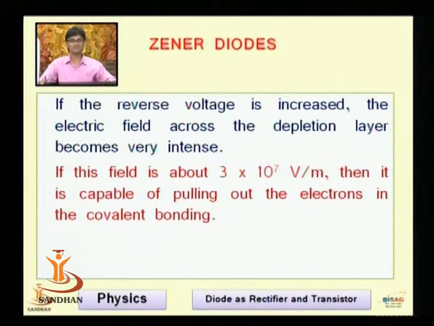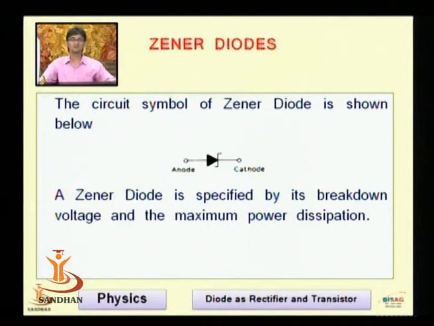If the reverse voltage is increased, the electric field across the depletion layer becomes very intense. If this field is about 3 × 10⁷ volt per meter, then it is capable of pulling the electrons out of the covalent bonding. The circuit symbol of the Zener is shown. It looks like a normal diode, but there is a very small difference between the normal diode and the Zener diode. A Zener diode is specified by its breakdown voltage and the maximum power dissipation.